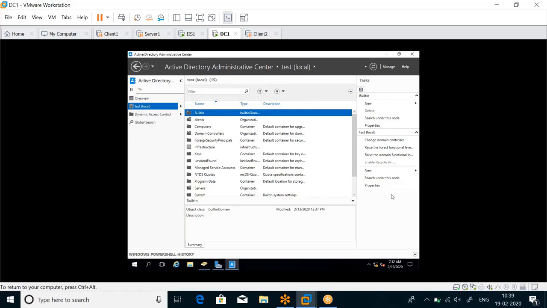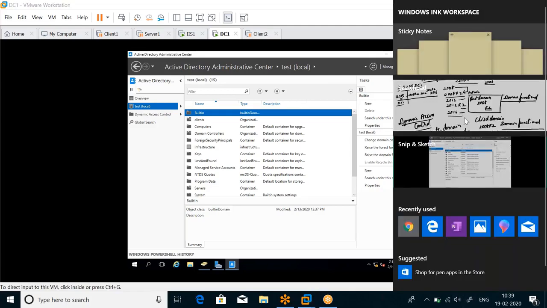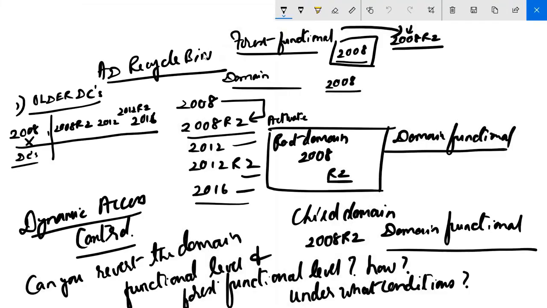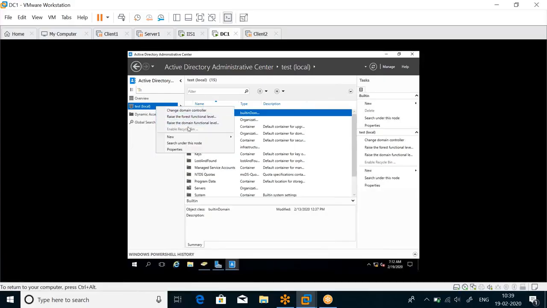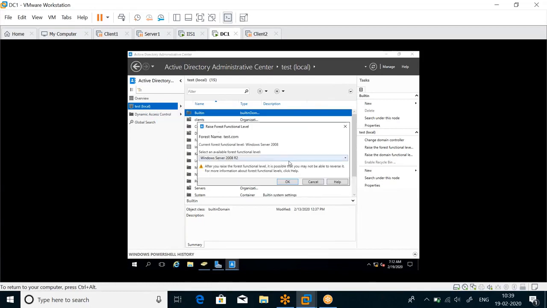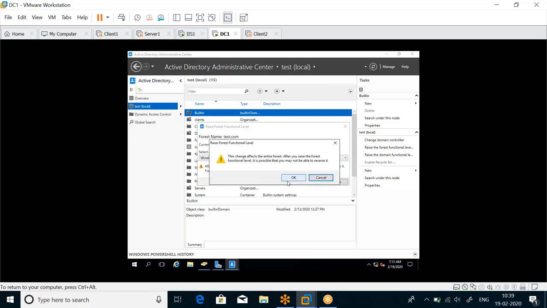Forest level. If you remember, I told you that for AD recycle bin, the forest function level has to be raised to 2008. What I did is I raised the domain function level. After that, I also have to raise the forest function level. Raising the forest function level means my root domain and child domains are all on the same level, and only then can I raise the forest functional level. I right clicked and raised the domain function level, but I did not raise the forest function level. I'm going to raise it, which is still on 2008, to 2008 R2. I believe the process would be the same.